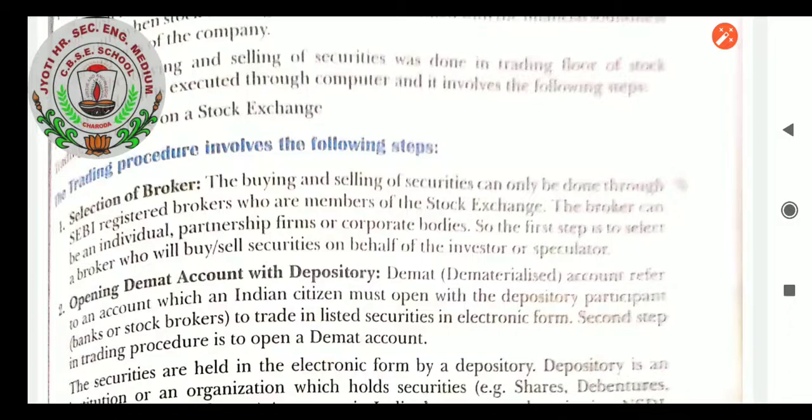A depository is an institution or organization which holds securities, for example shares, debentures, bonds, mutual funds, etc. At present in India there are two depositories, one is NSDL and the other is CDSL. NSDL is the National Securities Depository Limited, and the second is the Central Depository Services Limited.